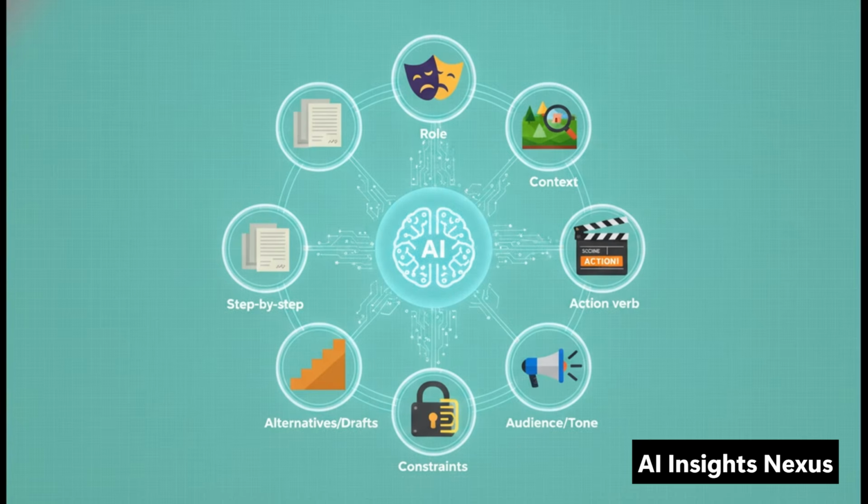So how do we actually build this skeleton? There are 7 core components you gotta nail. First, assign a clear role. Next, provide rich context. Think like a detective describing a scene, give it the juicy details. Then, state your task with a punchy action verb like diagnose or generate. After that, you've got to define the format, length, tone, and audience.